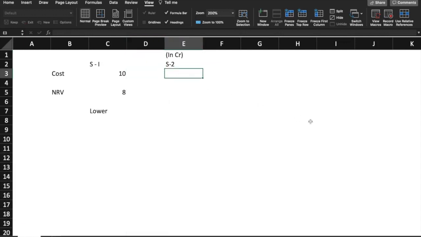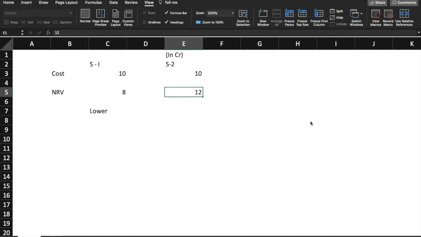In scenario 2, let's say the cost is 10 crore, whereas net realizable value is 12 crore. Here, I have purchased the inventory worth 10 crore. But as at 31st March, net realizable value is 12 crore. Now I have a question. In the balance sheet, should I capture these inventories at 10 crore or 12 crore?